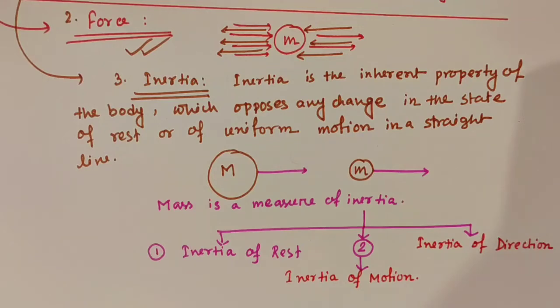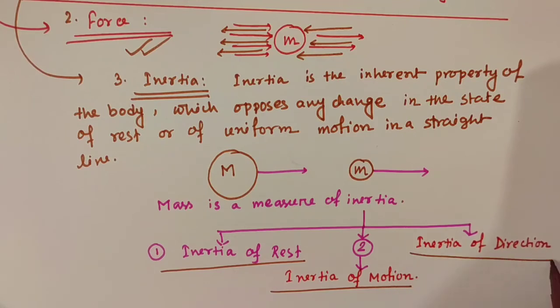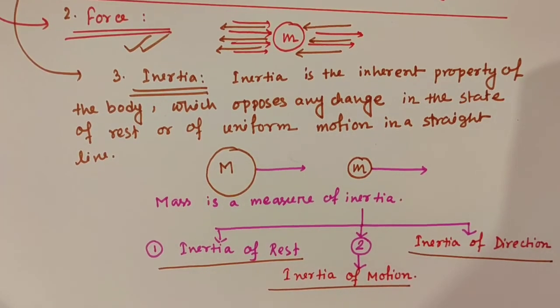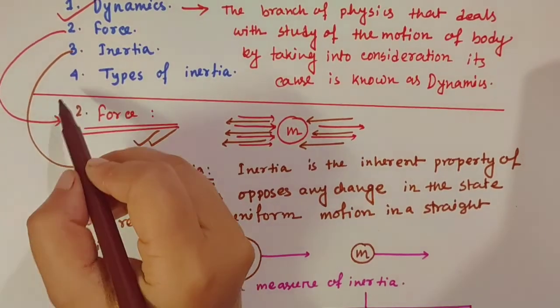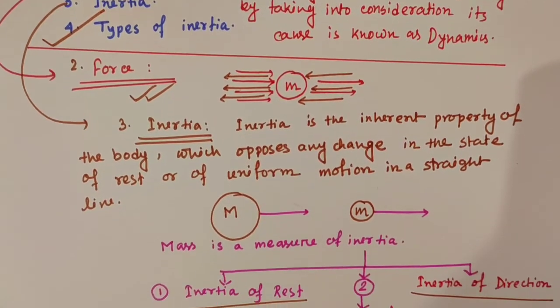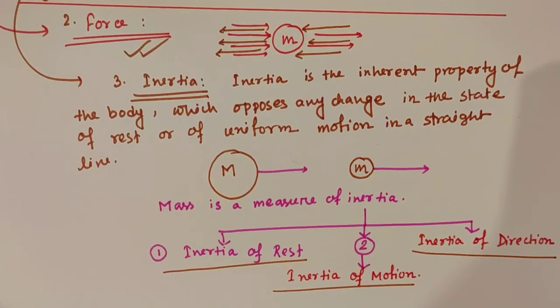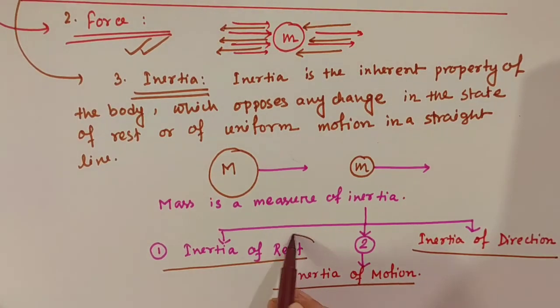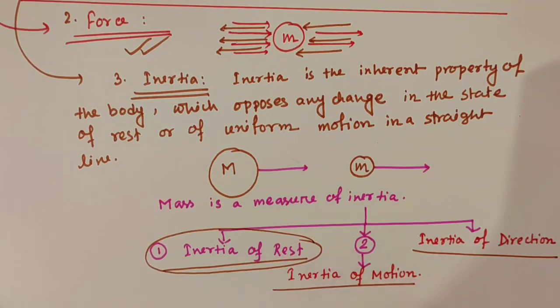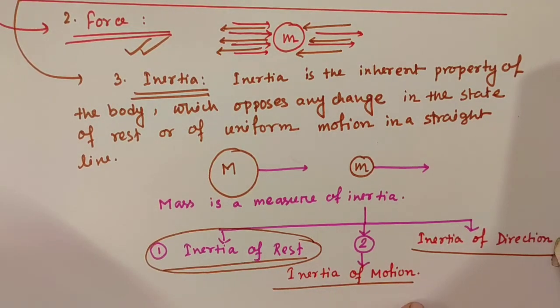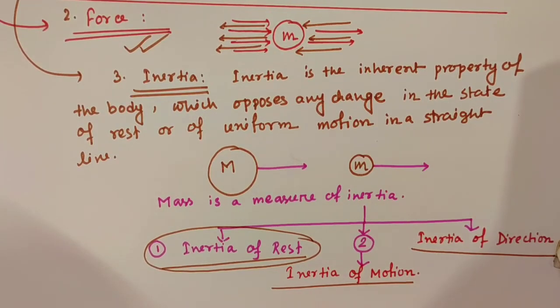Now, we have to discuss the details of inertia of rest, inertia of motion and inertia of direction. So, now we are discussing types of inertia. So, again, listen carefully. First, inertia of rest. For this, we can take this example.